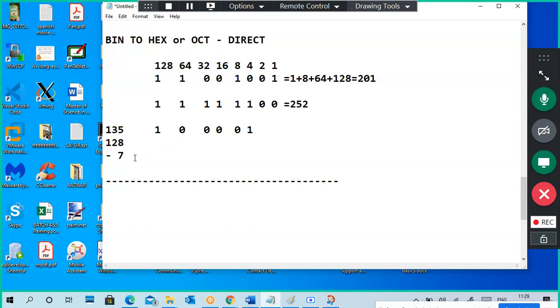Then minus 4. How much do you get? 3. Right, so then compare with 2. 2 is smaller, 3 is bigger, so put a 1. Then 3 minus 2 is 1, so we get a 1. So this is how to convert a decimal to binary.